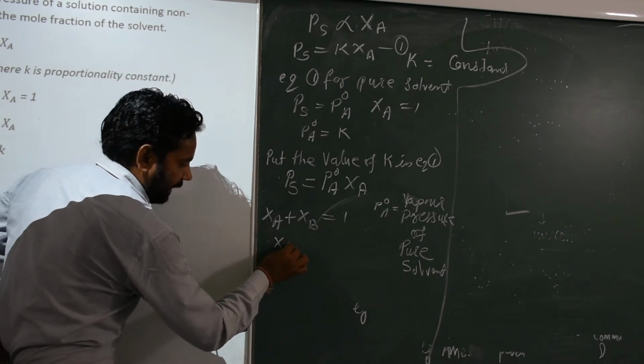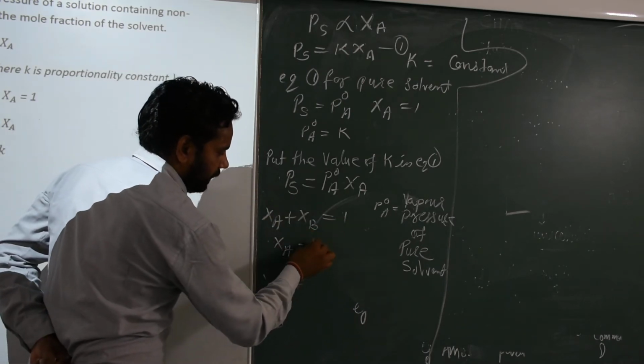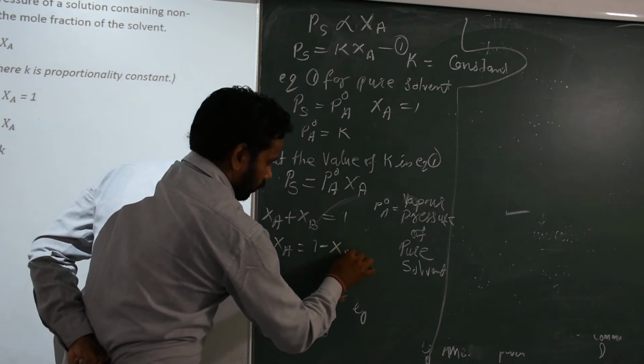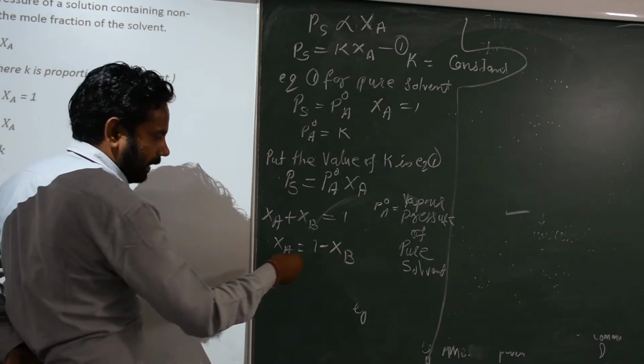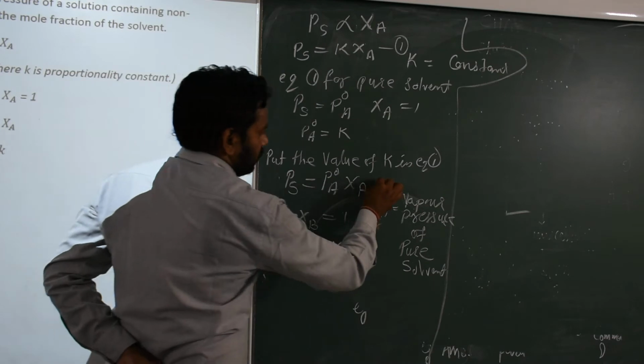We transfer XB, so we have the value of XA as 1 minus XB, and put it in equation 2.